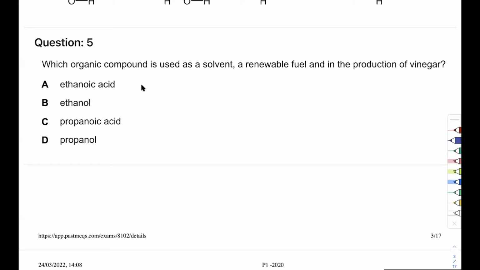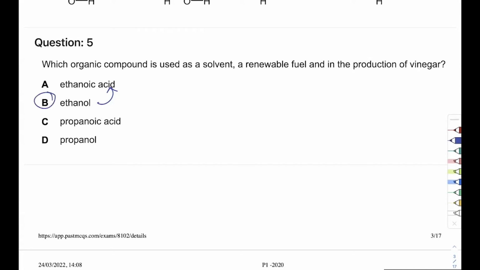It is ethanoic acid. And the moment somebody sees this, you might be compelled to select A as your answer. But remember, you use ethanol to make ethanoic acid by oxidation. Remember, KMnO4 goes purple to colorless when you oxidize ethanol. So you can convert ethanol to ethanoic acid. Is ethanol used as a solvent? Yes. Is ethanol a renewable fuel? Yes, but ethanoic acid is not. Is propanol a renewable fuel? Yes. But what is used in the production of vinegar?